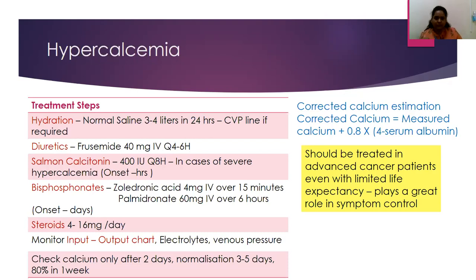In patients who have normal renal function, you could consider starting bisphosphonates on the first day in severe hypercalcemia. Commonly we use zoledronic acid. Based on the creatinine clearance, patients with hypercalcemia, because of dehydration, would have an acute kidney injury and present with creatinine levels above 1. Then we should consider zoledronate at a reduced dose based on the creatinine clearance levels. There are formulas available, and there's a table available also.